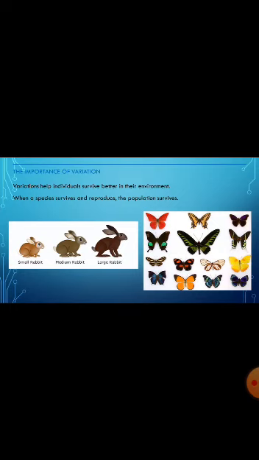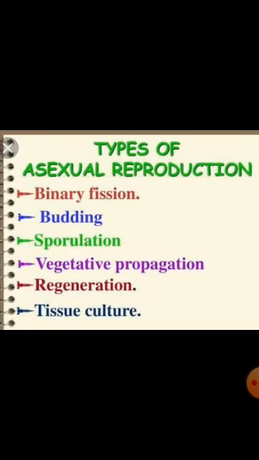Now, let us learn the different types of reproduction. Reproduction is of two types, sexual reproduction and asexual reproduction, as we have discussed earlier. Now, let us learn more about asexual reproduction. In asexual reproduction, one individual produces genetically identical offspring. That means that only one parent is involved and the offspring are the exact copies of the parent.